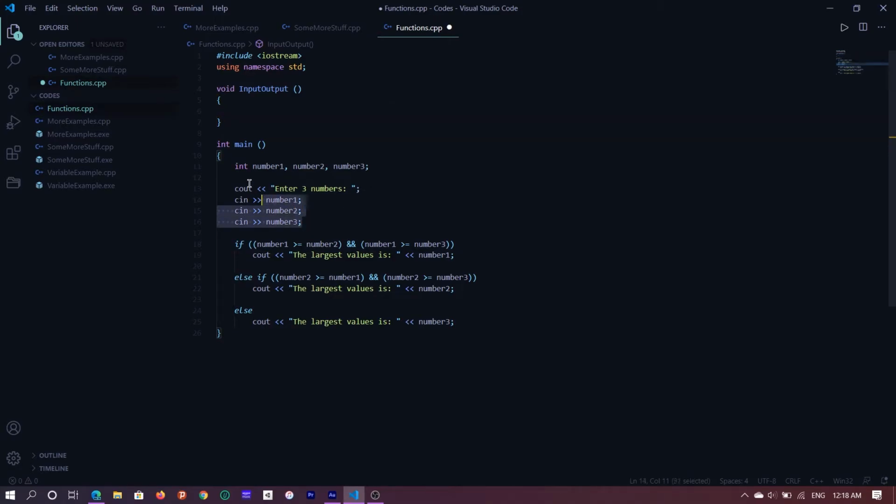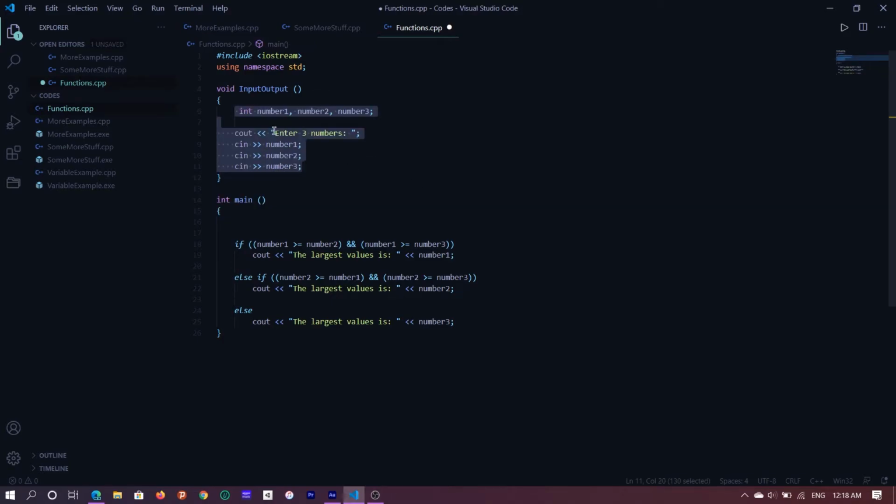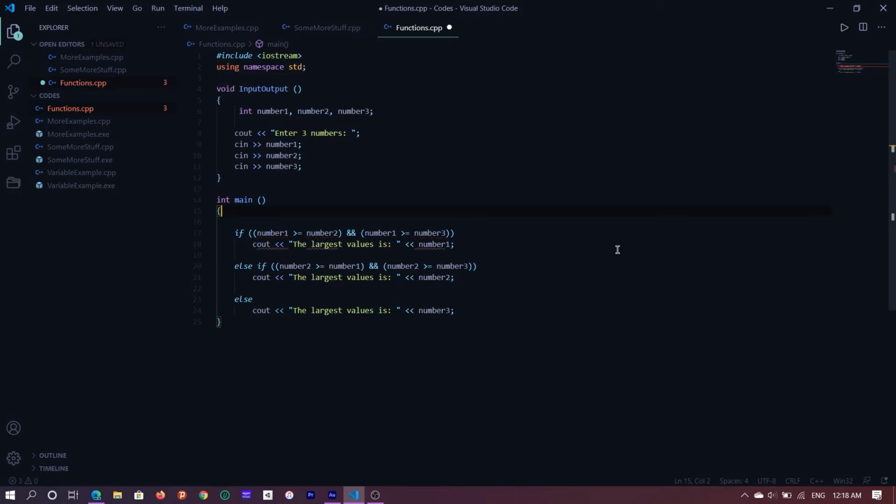What I'm going to do is I'm going to move this up here. So yes, you can do that in VS Code. Just select everything and drag it. Now the problem is, if you've noticed, this main function does not recognize number 1, number 2, number 3. The reason for that, we'll get into in another video. So make sure you're subscribed for that. For now, to solve this issue, I'm just going to move this up here. And that solved the issue.